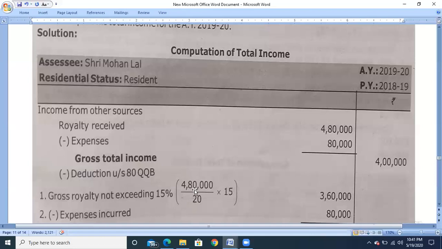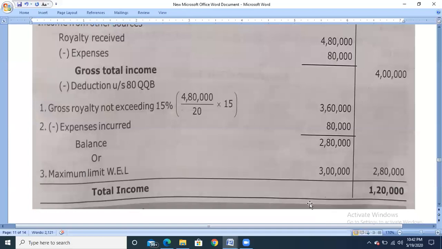So actually we have received 4,80,000 and the royalty rate is 20%, but up to 15% only we can claim the deduction. So 4,80,000 is equal to 20%, then what for 15 percent? So 3,60,000 is equal to 15 percent. Now from that minus the expenses incurred, that is 80,000.